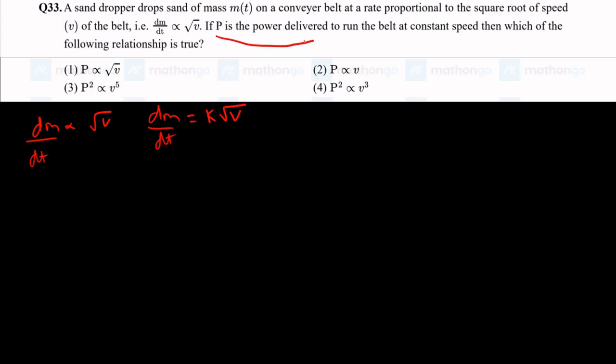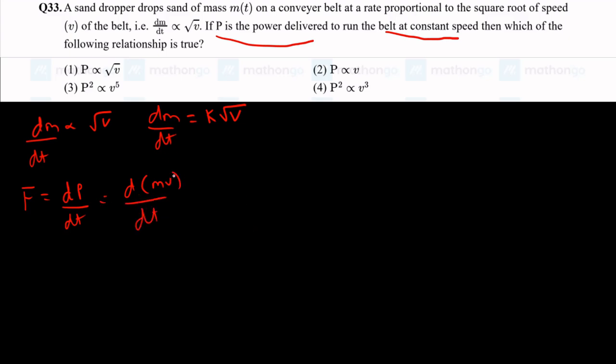Next question. Alright, sand. Mass proportional to the square root of speed. So we know that dm by dt is proportional to root v. Let's assume dm by dt is equal to some proportionality constant k times root v. They are asking for the power delivered to the belt to run it at constant speed. Here we need to know the full equation of force. Force is nothing but dp by dt, change in momentum by change in time. Now what is p? p is nothing but mv. So you have d(mv) by dt.